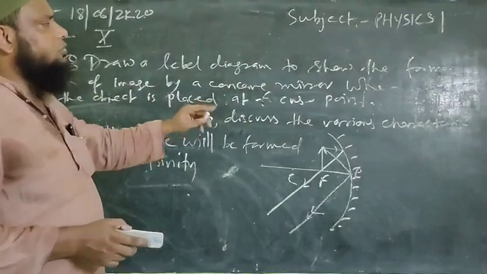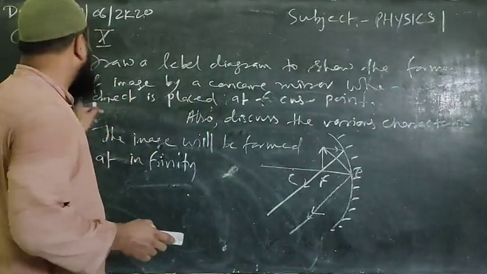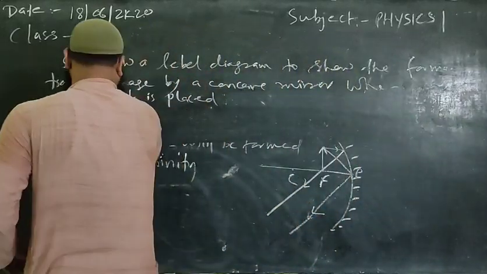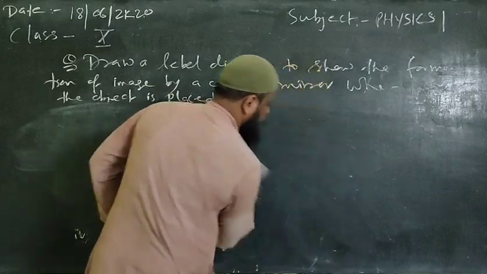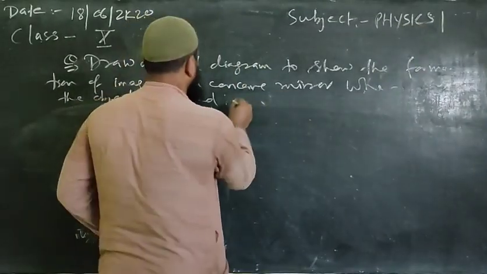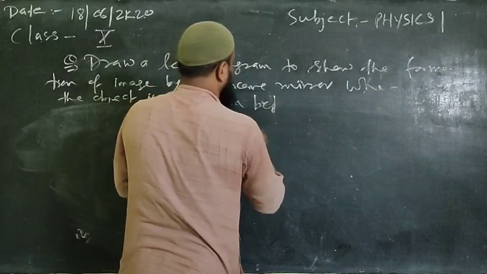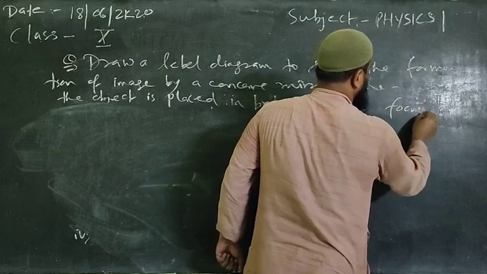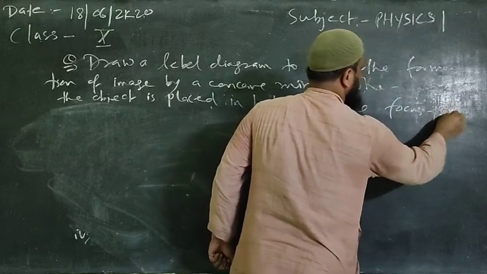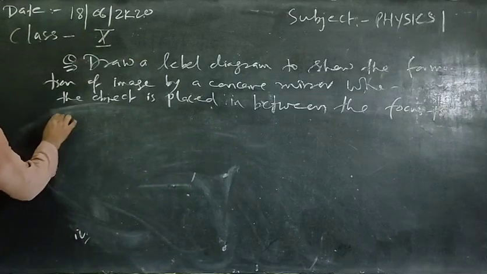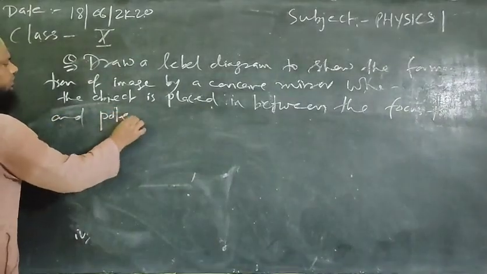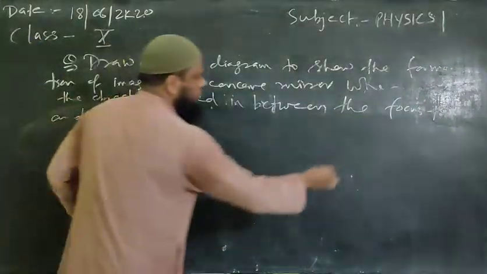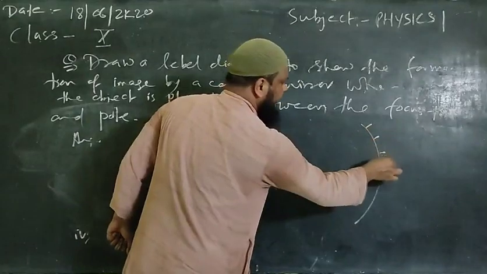Now the next case. Draw a ray diagram to show the formation of image by a concave mirror when the object is placed in between the focus point and the pole. Here, again we'll first draw a concave mirror.